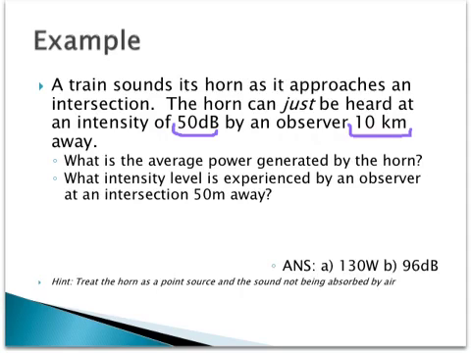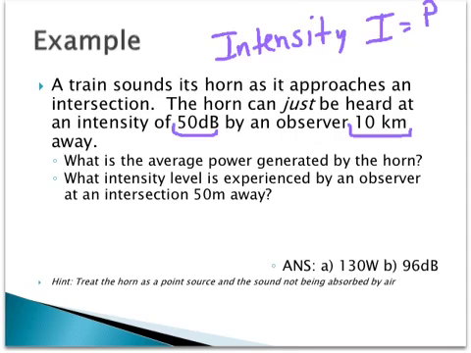So this is a problem relating intensity. We're going to have to use the equation of intensity, I equals P over A, so we're going to use the intensity of sound. The first part wants to know, what is the average power generated by the horn? So first we're going to solve for power.